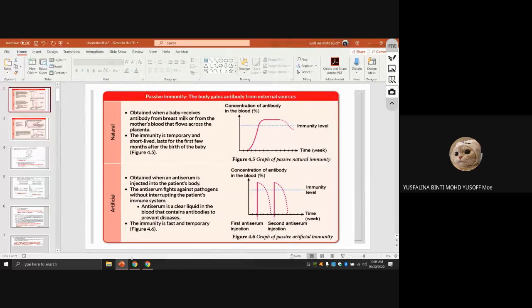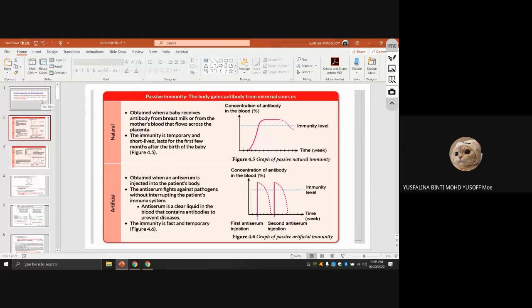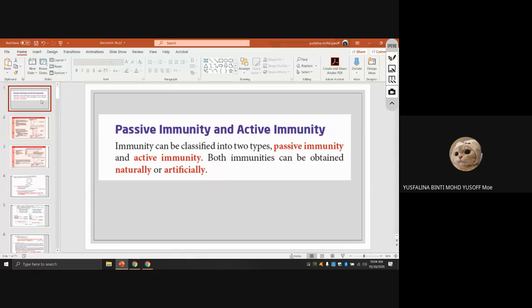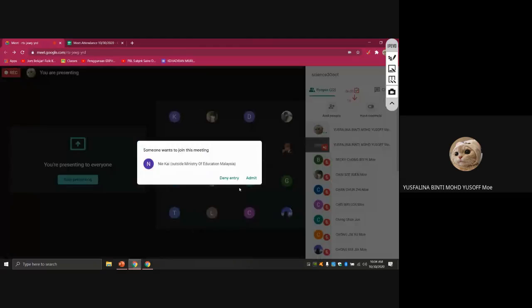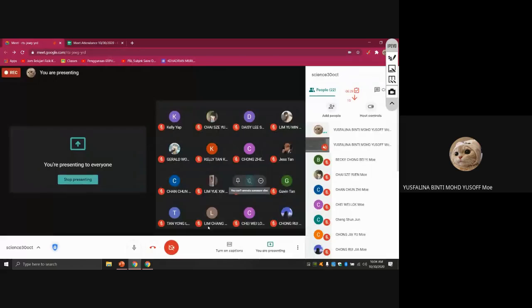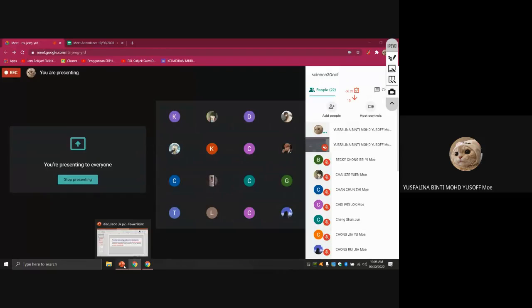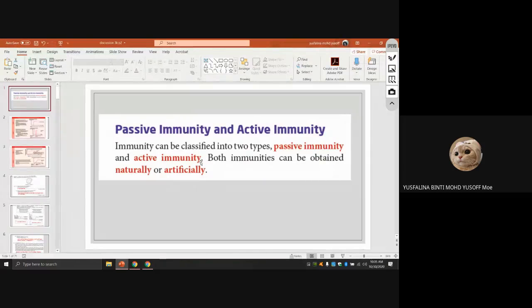Okay, so first, before we answer the question, we look at passive immunity and also active immunity. Immunity can be classified into two types: passive immunity and active immunity. Both immunities can be obtained naturally or artificially.